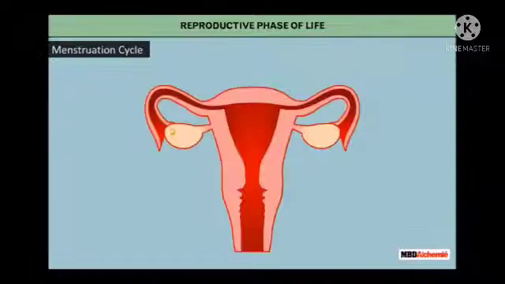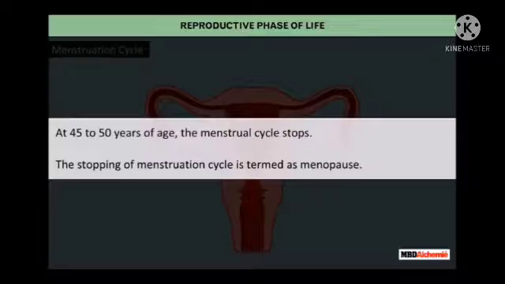Menarche. The matured ovum is released by ovaries once in every 28 to 30 days. During this period, the uterine walls become thick. If fertilization does not occur, the ovum is released along with the thickened lining of the uterus. This causes bleeding, which is known as the menstruation cycle. At 45 to 50 years of age, the menstrual cycle stops. The stoppage of menstruation cycle is termed as menopause.